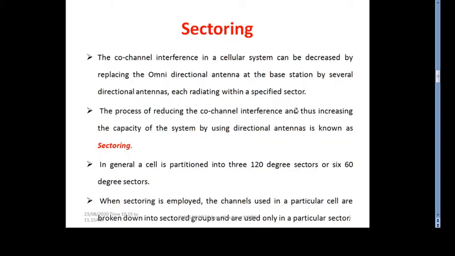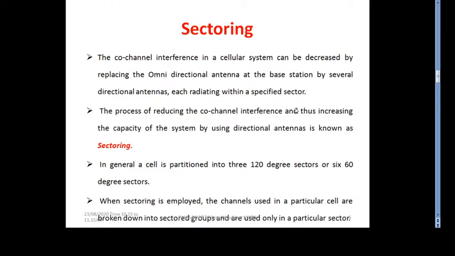Then we go to sectoring. When we implement cell splitting, there is an increase in co-channel interference. Co-channel interference in a cellular system can be decreased by replacing the omnidirectional antenna at the base station by several directional antennas, each radiating within a specified sector.